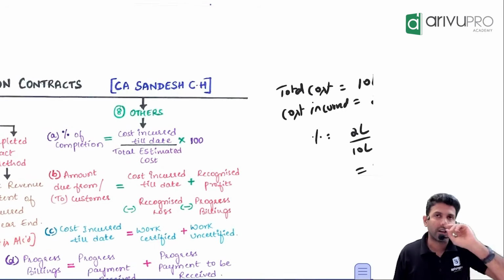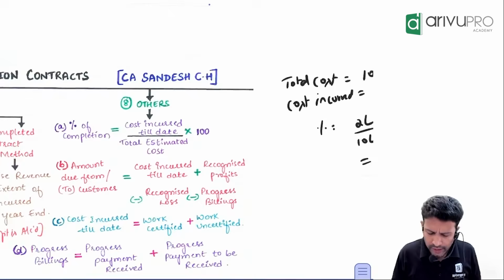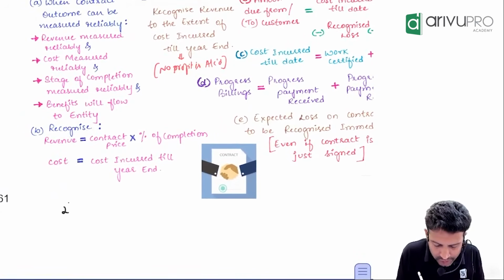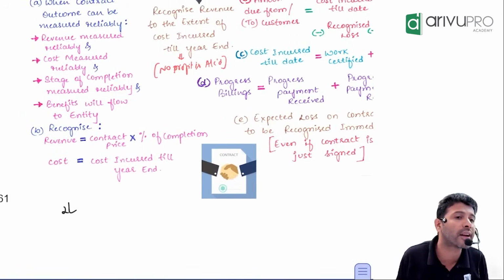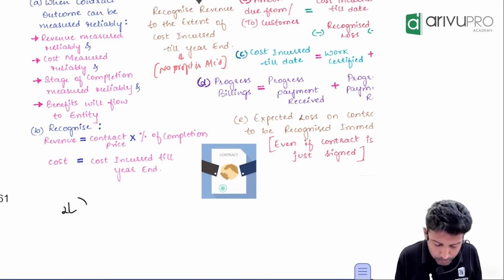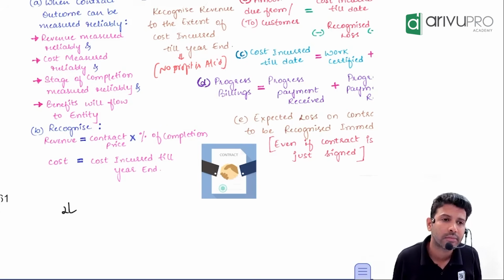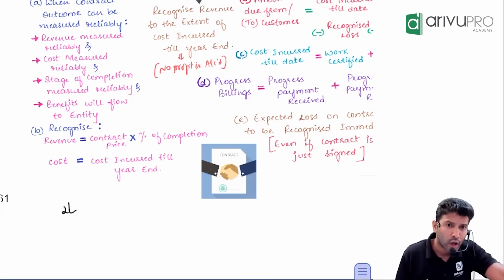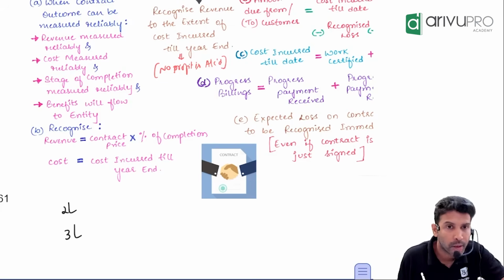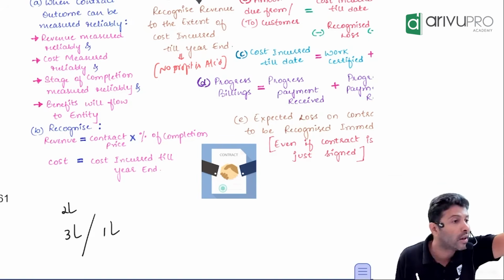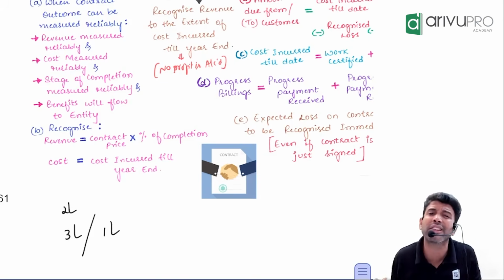Sir, let's say you applied the percentage of completion method and recognized revenue of 2 lakh rupees. Is it necessary that the customer would have paid you 2 lakh in the current year? No. The customer might have paid 3 lakh, because you collected an advance, or only 1 lakh, with the customer saying, I'll pay you after 60 days.